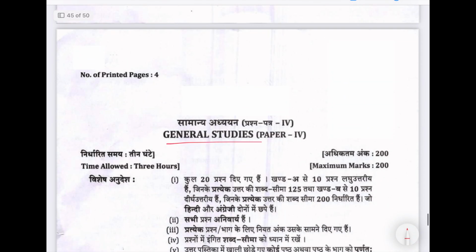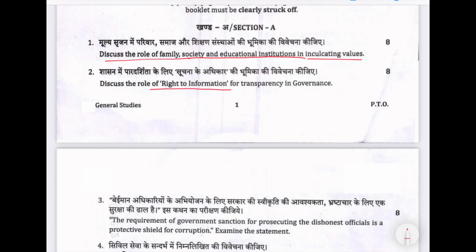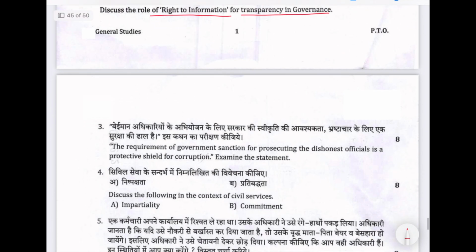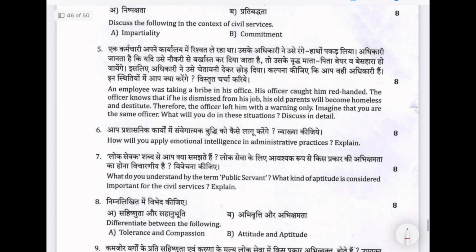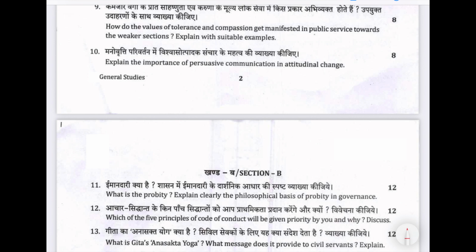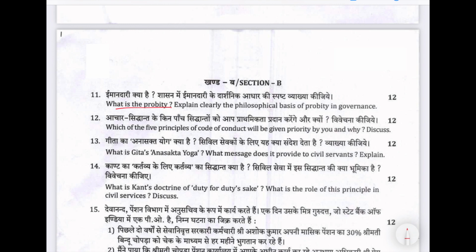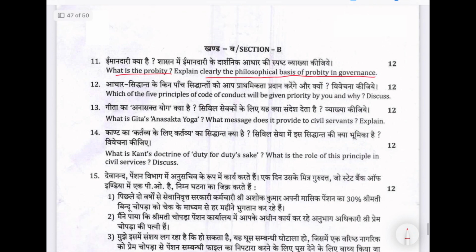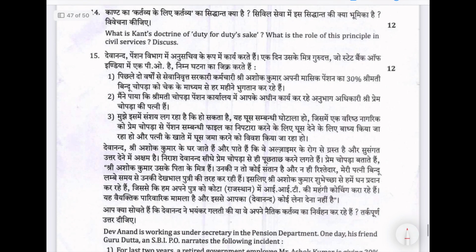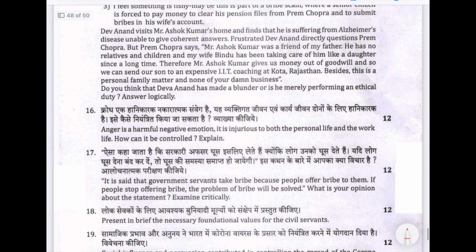And then GS4, you can see here in ethics, discuss the role of family, society, educational institutions in inculcating values. Role of right to information for transparency in governance. So in ethics, their structure is slightly different, but they ask similar questions to UPSC. What is probity? Explain clearly the philosophical basis of probity in governance. And then case studies. Case studies are like UPSC.